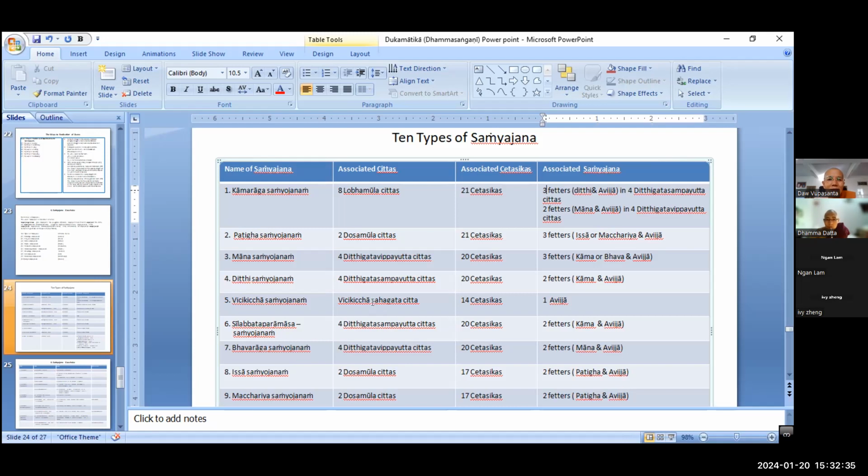Mohachitta. There are 2 types of moha jeta. Please, you have to answer exactly. Vichikiccha sahagata mohachitta. Right, Vijikesa Sagata Jetas, right? That is why Vijikesa samyojana arises together with the Vijikesa Sagata Jeta, only one. How many Jesika arise together with the Vijikesa? This is Vijikesa and Moha Mula Jeta, right?